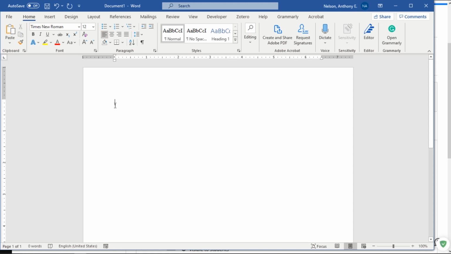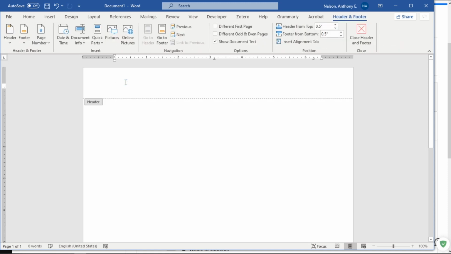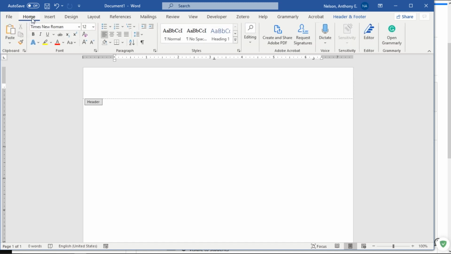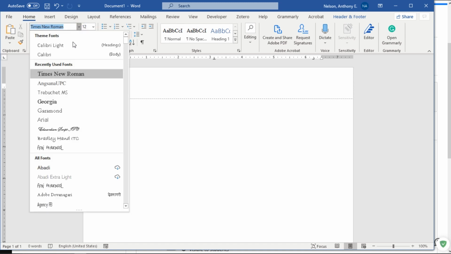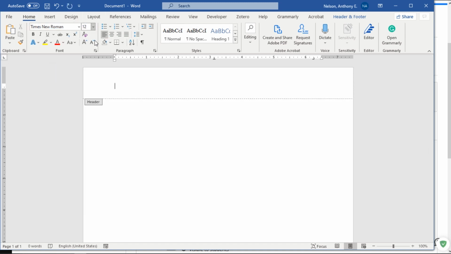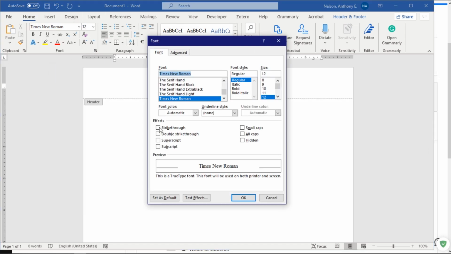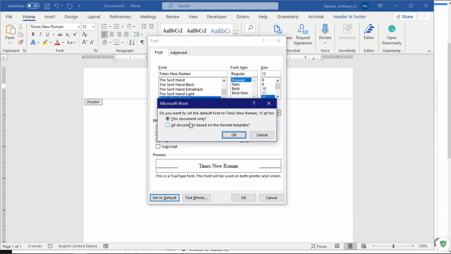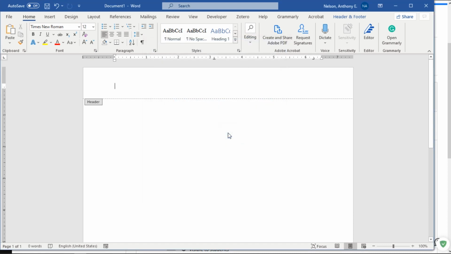Now you see that the cursor is blinking here. To access the header, all we have to do is double click above the blinking cursor, and you see it's in header now. So now the header needs to have its font set to Times New Roman 12, and that needs to also be set as the default for all documents.